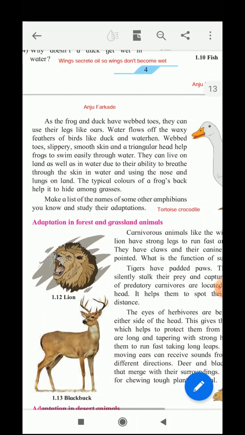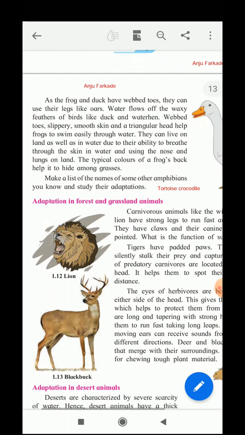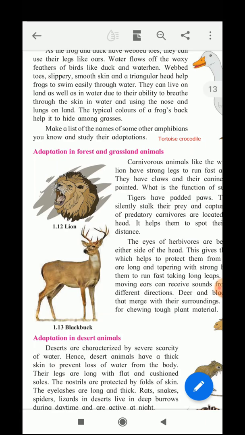Now webbed toes, a slippery mouth, smooth skin and triangular head help the frogs to swim easily through the water. They can live on land as well as in water due to the ability to breathe through the skin in water and using the nose and lungs on land. The typical colors of the frog's back help it to hide among the grasses. Now make a list of the other amphibians which you can find. The other amphibians are, for example, crocodile, tortoise. So these are also amphibians, like frogs, which are around us.